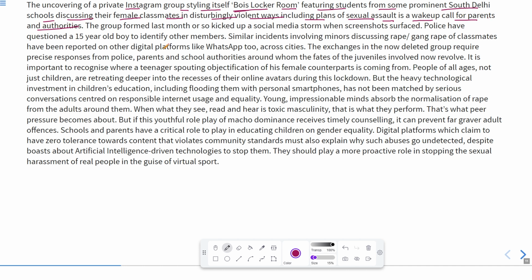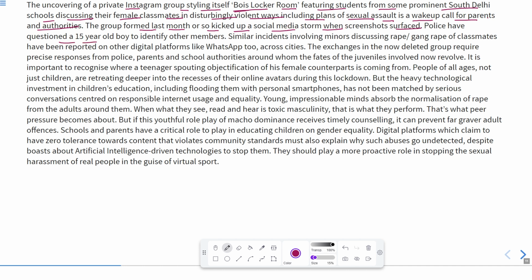So this styling of this group, the group styling, should be the wake-up call for parents and authorities. It means there should be an alarm for the authorities as well as for the parents. The group formed last month kicked up a social media storm when screenshots surfaced. Kicked up means became strong. It became strong, a social media storm, when screenshots surfaced.